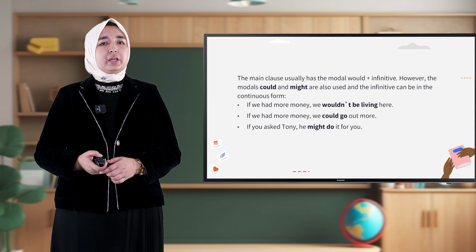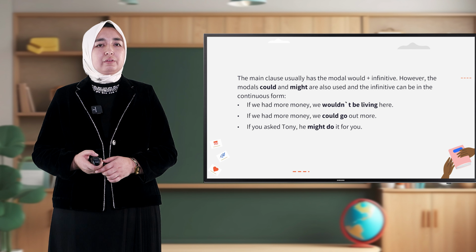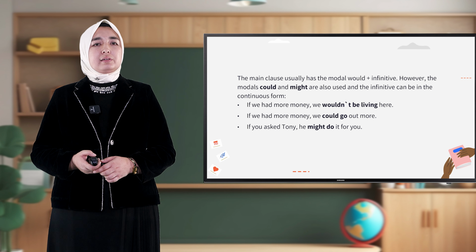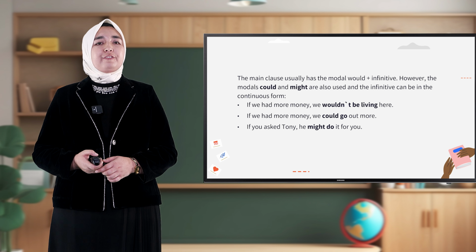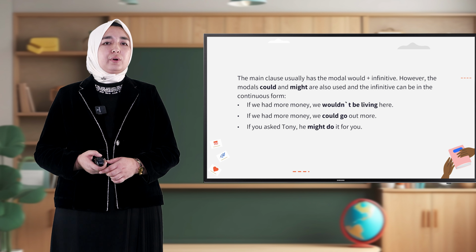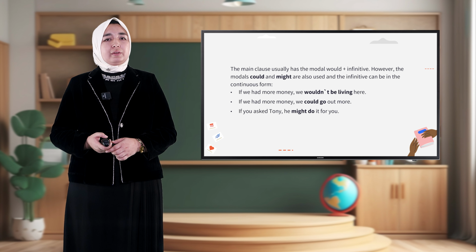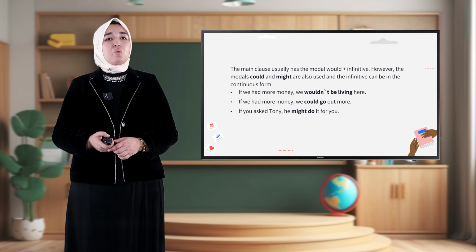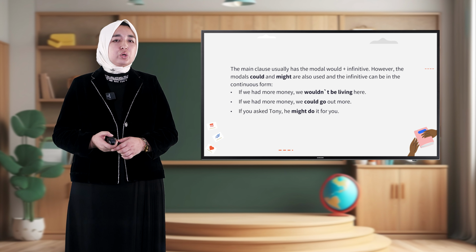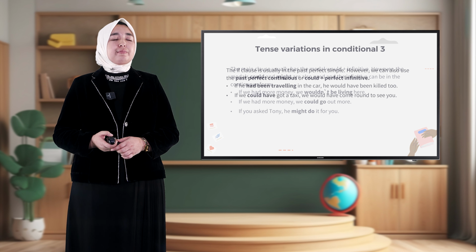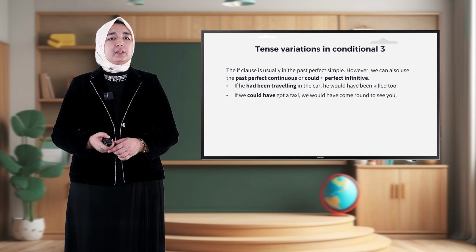The main clause usually has the modal would plus infinitive. However, the modals could and might are also used, and the infinitive can be in the continuous form here. For example, if we had more money, we wouldn't be living here. Or another example, if we had more money, we could go out more. If you ask Tony, he might do it for you. There is modal plus infinitive.